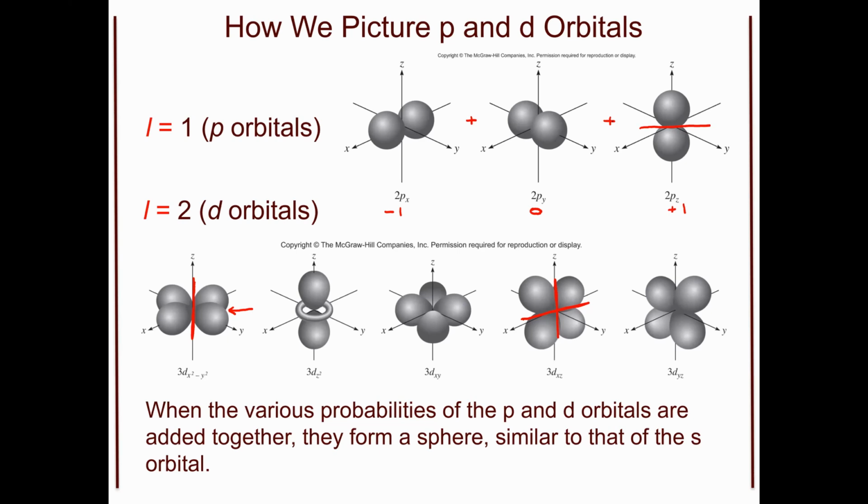You will also notice that I haven't shown you the f orbitals, but they would have 3 nodal planes, and they would be much more difficult to picture, and you can find them in your textbook very easily in this chapter. So in this video, you are now able to picture our orbitals, which are actually the creation of a mathematical equation now picturized to let us know where electrons should be. In the next video, you're going to see why these shapes, as well as some of the fundamental rules, will now limit the possibilities of where our electrons should be.